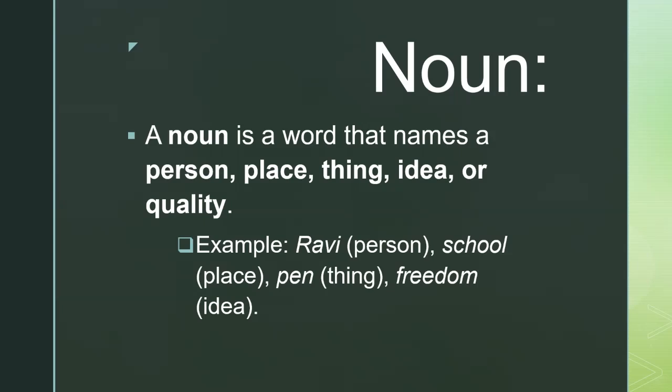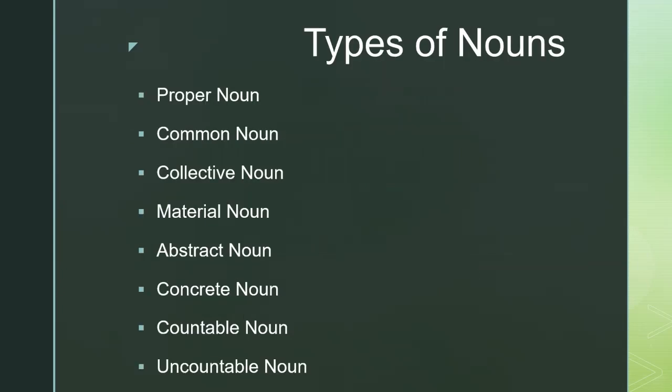A few examples are Ravi, that's the name of a person, school, a good example of a place, pen, an example of a thing, and freedom, it's the name of an idea. Now, let me list the types of nouns: proper noun, common noun, collective noun, material noun, abstract noun, concrete noun, countable noun, and uncountable noun.